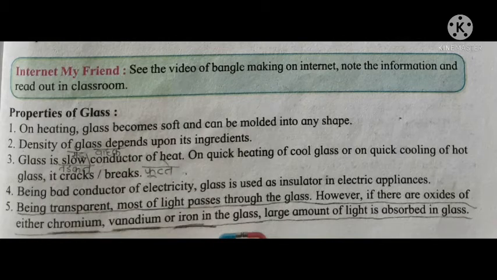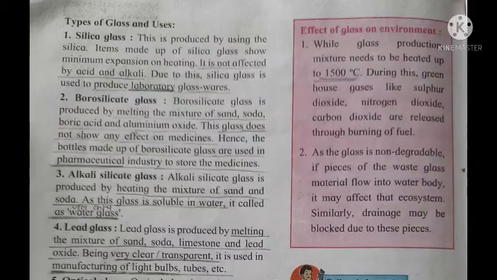Being transparent, most of the light passes through glass. However, if there are oxides of chromium, vanadium or iron in glass, a large amount of light is absorbed in the glass. These are the properties of glass. Okay, students, let's discuss the types of glass.